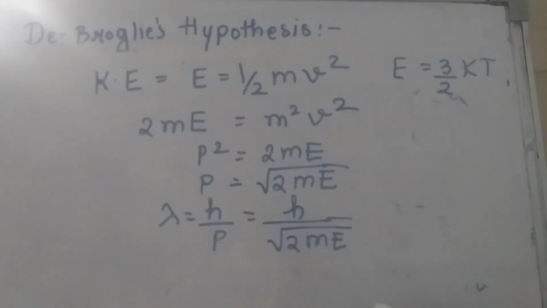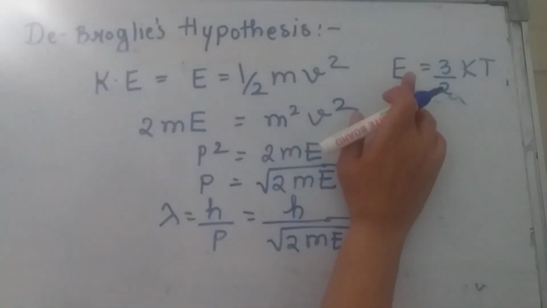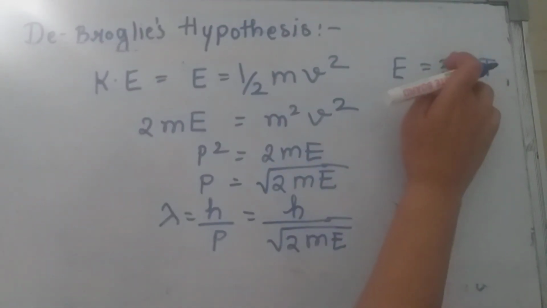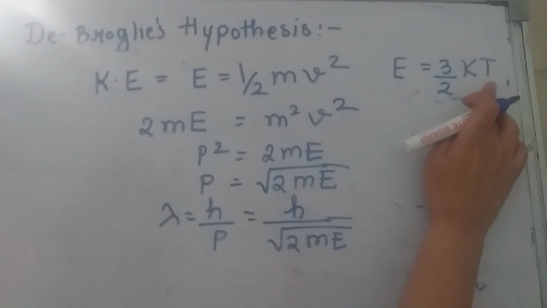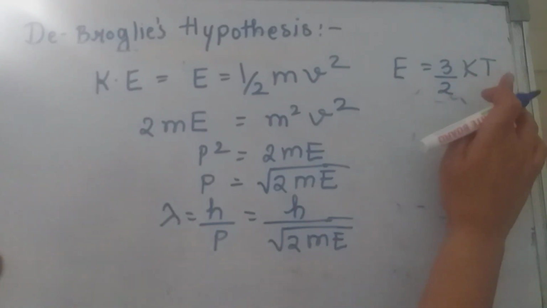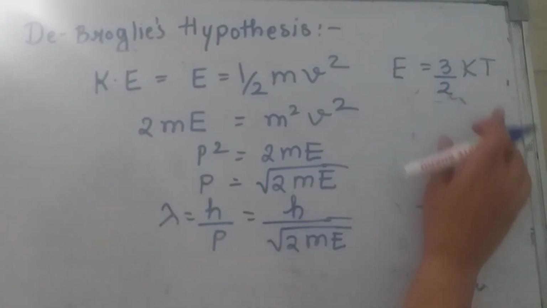Yes, I repeat, if the particle is at thermal equilibrium, that is at constant temperature, then according to kinetic theory of gases, the kinetic energy of that particle is given as E is equal to 3 by 2 kT, where k is the Boltzmann constant and T is the constant temperature.